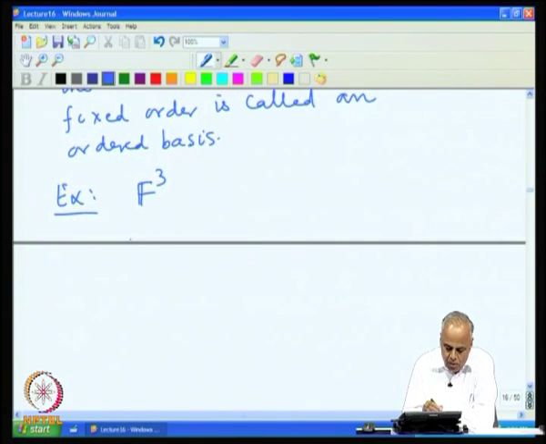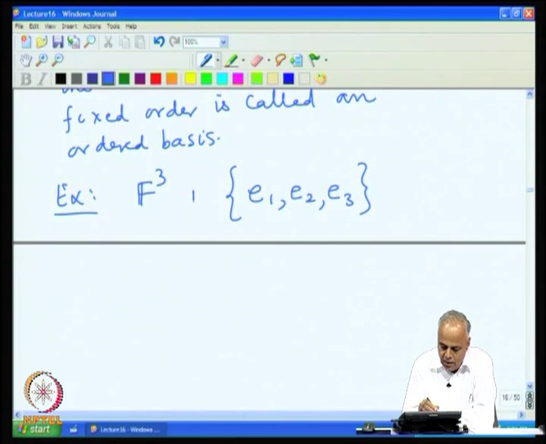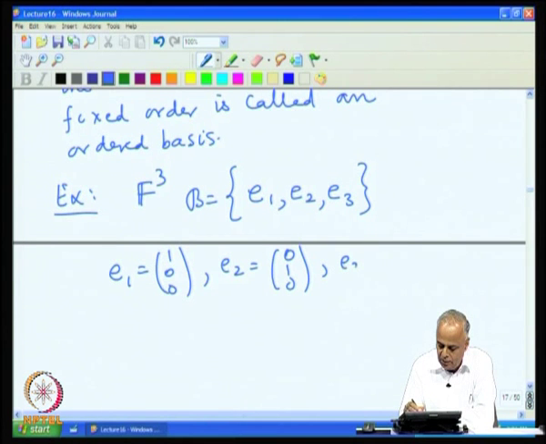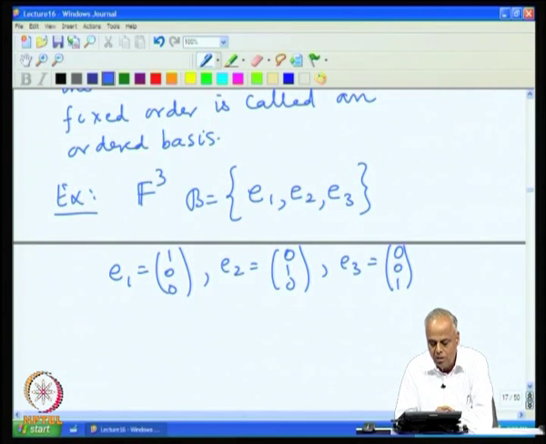We know that the set of vectors E1, E2, E3 is a basis, where E1 is (1,0,0), E2 is (0,1,0), E3 is (0,0,1). We know that this is a basis for this space F3.